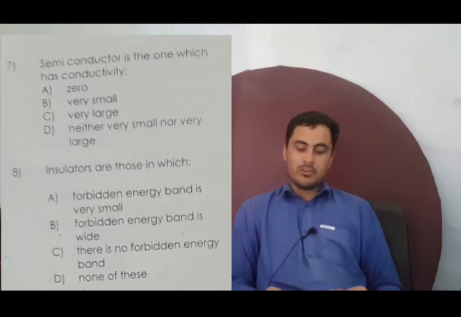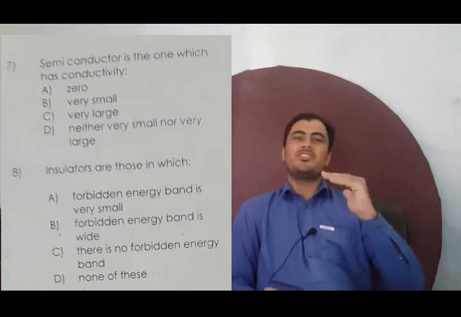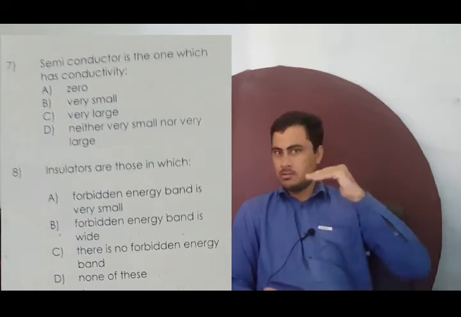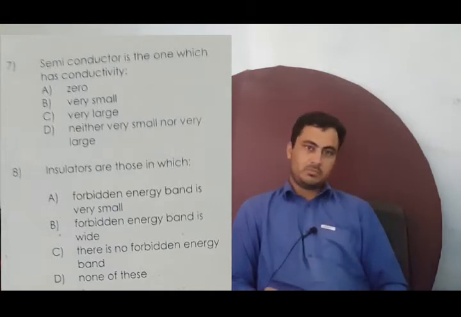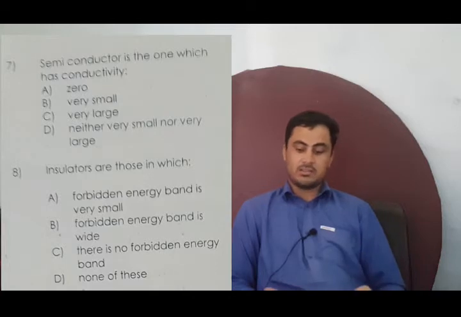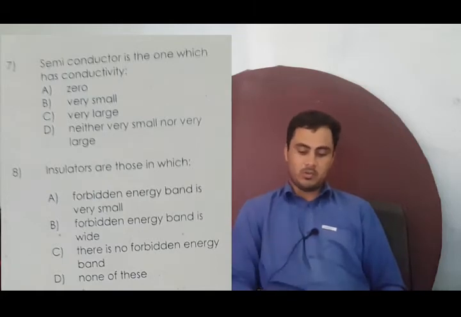Now let's discuss the 8th one. Insulators are those in which what? It must be remembered that insulators are those in which the forbidden energy gap is very large compared to semiconductors. So the correct option is that the forbidden energy gap is wide. Option B is the correct option in MCQ number 8.